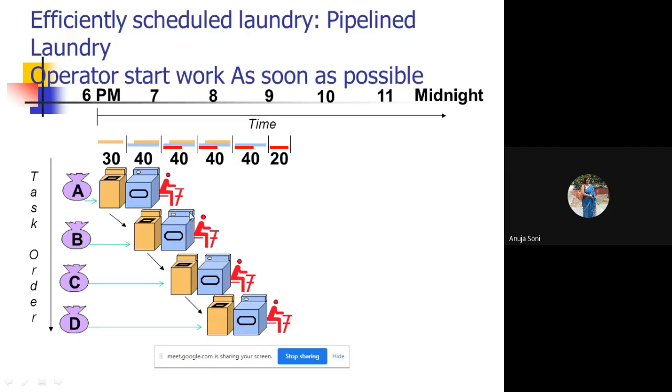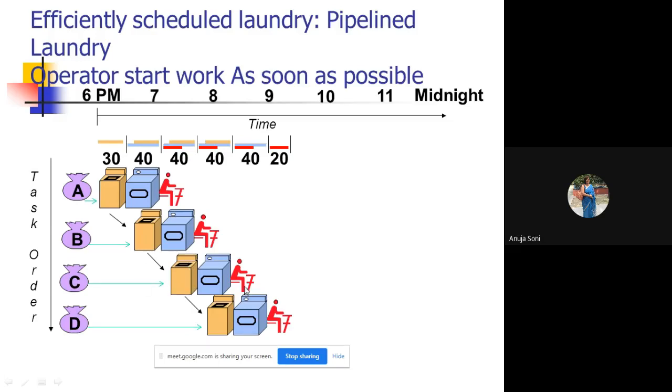Similarly, as and when the second is free, A will switch to the third part, and as soon as B is accomplished, B will switch to the second part, and the first one is free, and then C will enter the first processor.